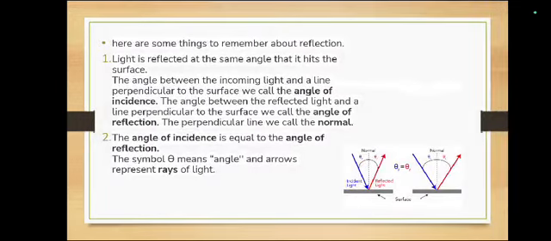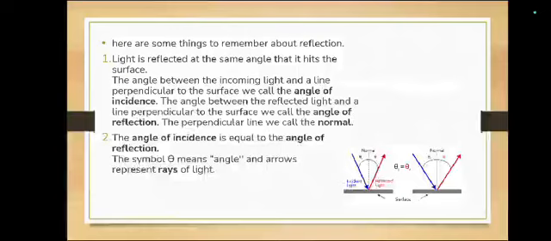So, here are some things to remember about reflection. Light is reflected at the same angle that it hits the surface. The angle between the incoming light and a line perpendicular to the surface we call the angle of incidence. The angle between the reflected light and a line perpendicular to the surface we call the angle of reflection. The perpendicular line we call the normal. The angle of incidence is equal to the angle of reflection.